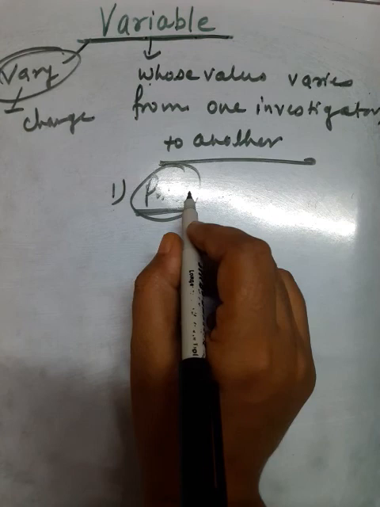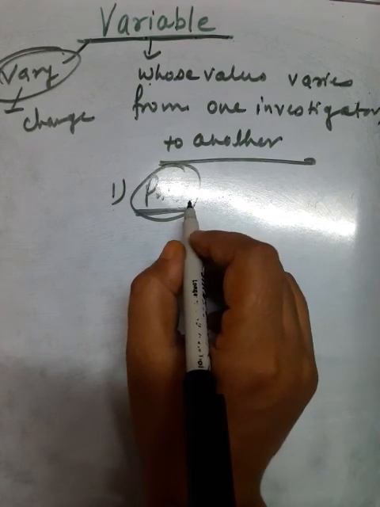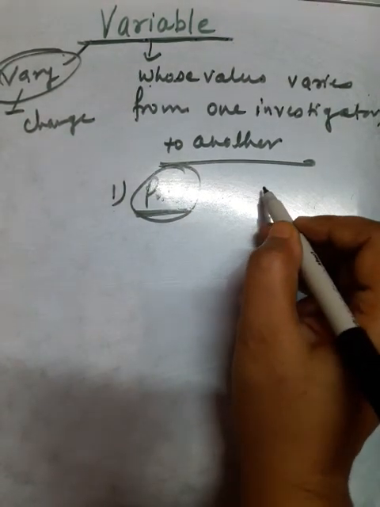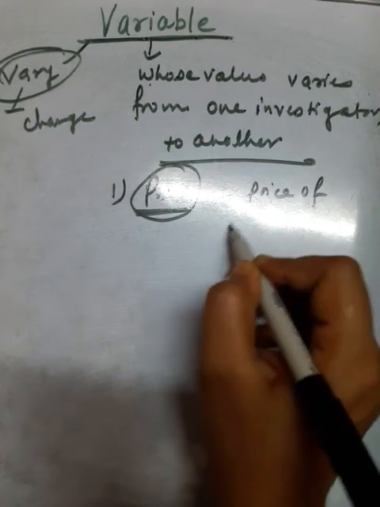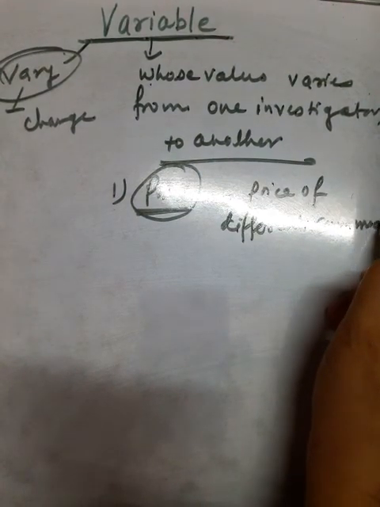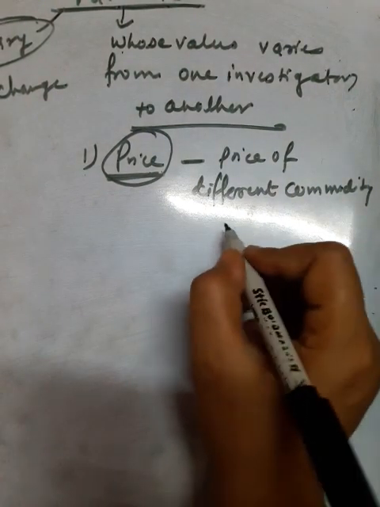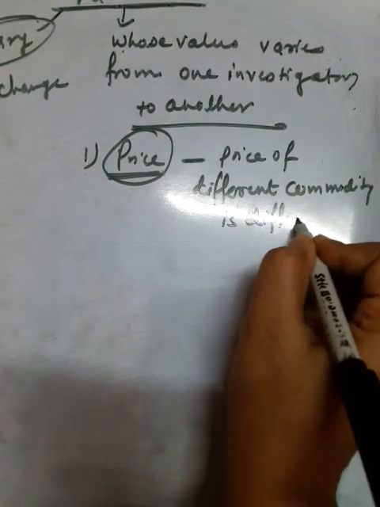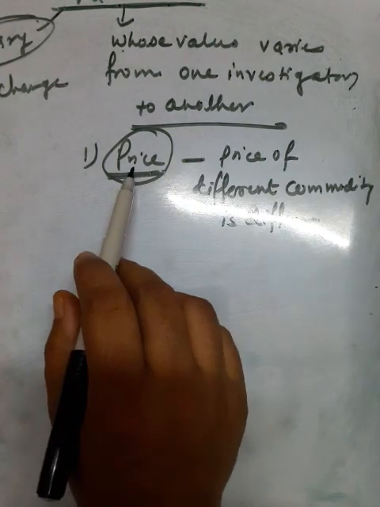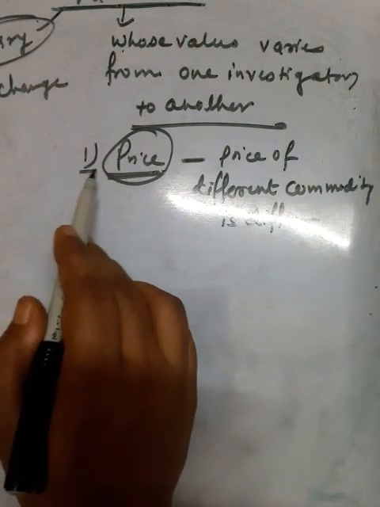Price varies according to the commodity, and price is a variable as the price of different commodities is different. Price of goods changes. Different commodities have different price values, so we can say price is a variable.